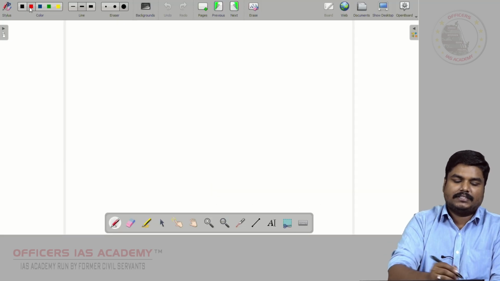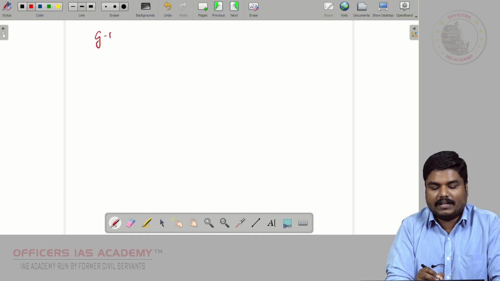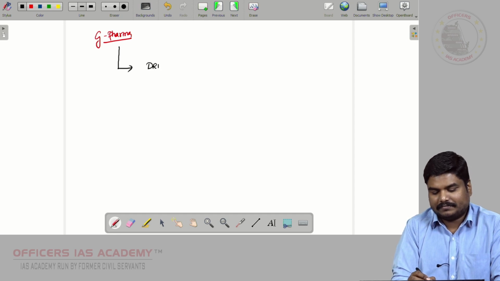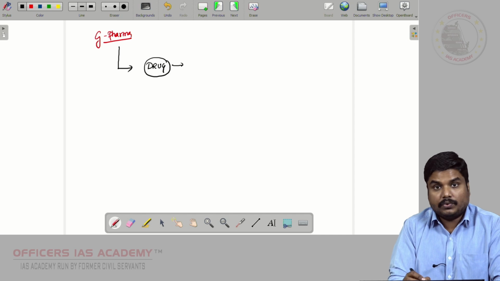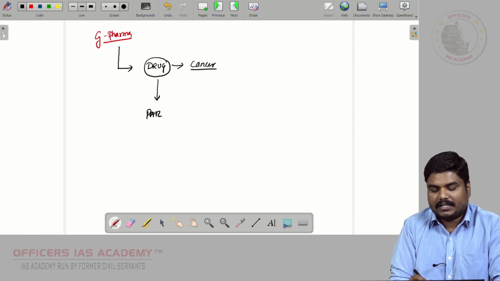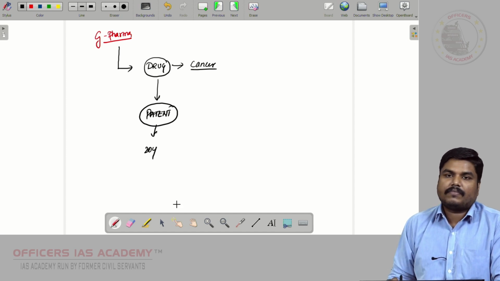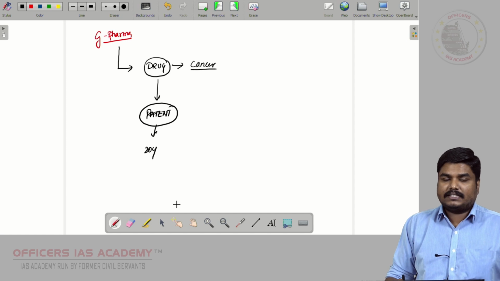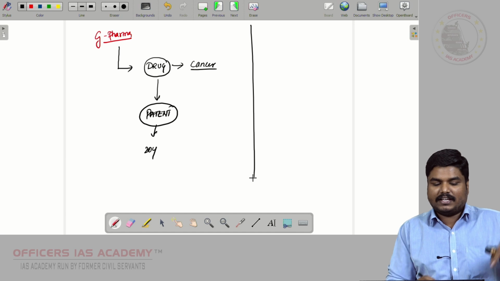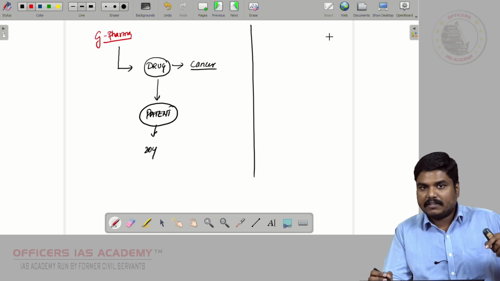Let's take an example. Now, Guna Pharma is coming up with a drug. This drug can cure cancer. Okay, some cancer drug, life-saving drug. But I got patent. I got it patented for 20 years. But this is a life-saving drug because cancer drug, life-saving drug. Okay. So now, in such a situation, when it is a life-saving drug, in the Indian Patents Act, we have a provision